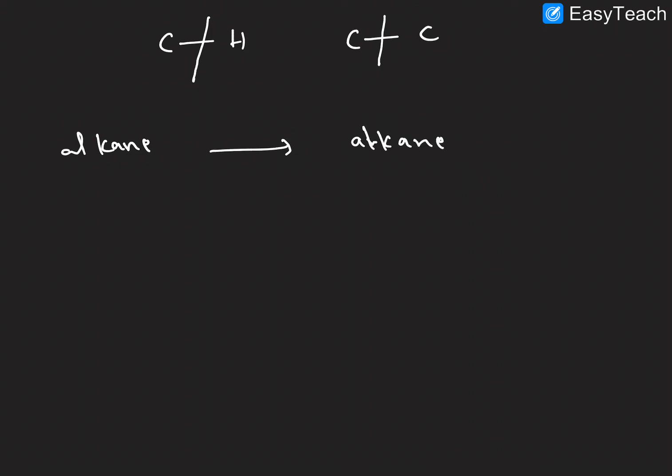Let us discuss one example here. In thermal cracking at high temperature, there may be breaking of the bond between carbon and hydrogen, maybe the carbon-carbon bond. So on thermal cracking and heating, an alkane gives two types of products, alkane plus alkene.